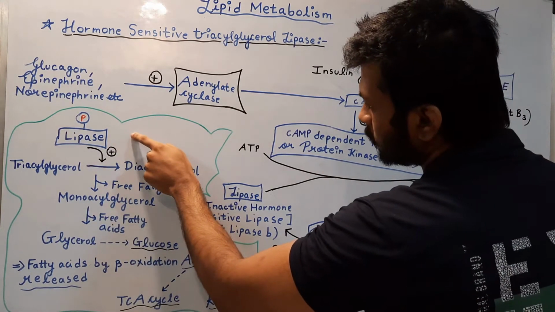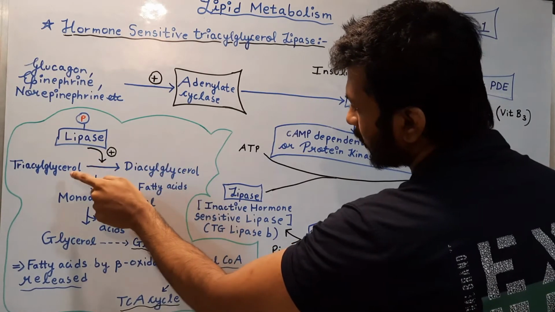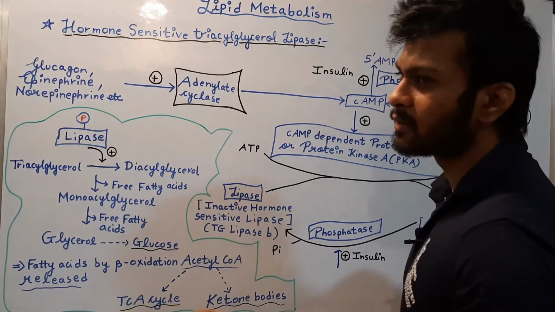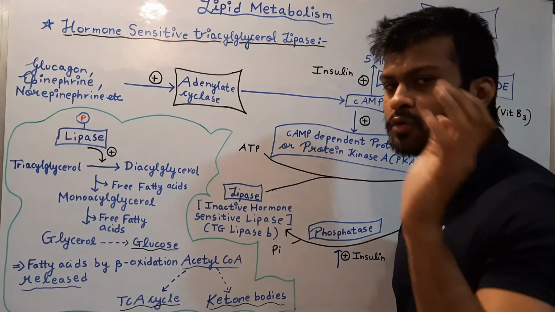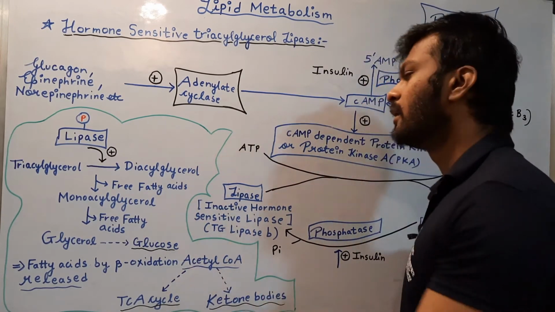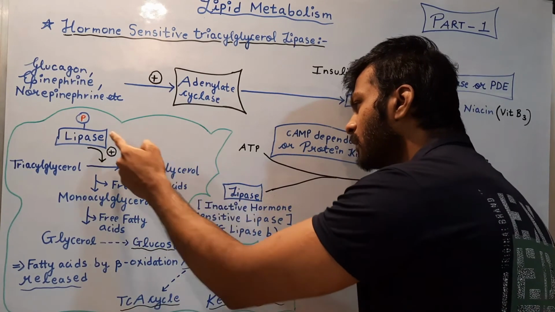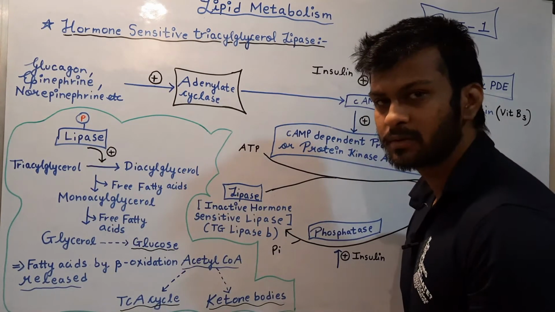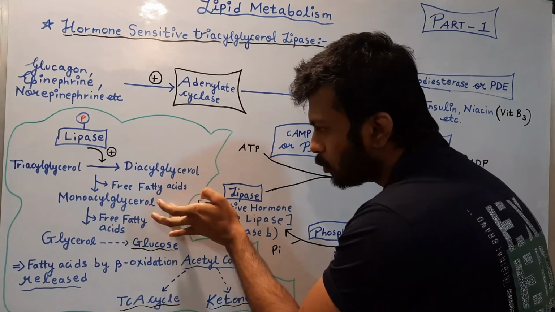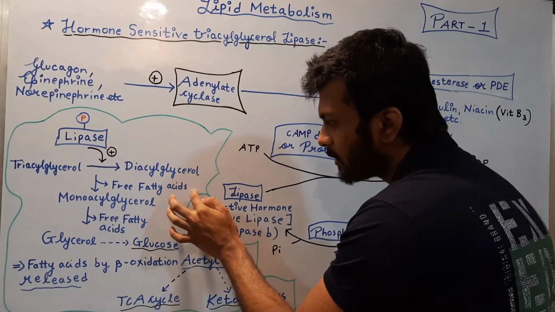When the lipase gets activated, it will trigger the breakdown of triacylglycerol into diacylglycerol, and free fatty acids will be liberated. Then this diacylglycerol will again be acted upon by active lipase, which will break it down into monoacylglycerol, and free fatty acids will be liberated.